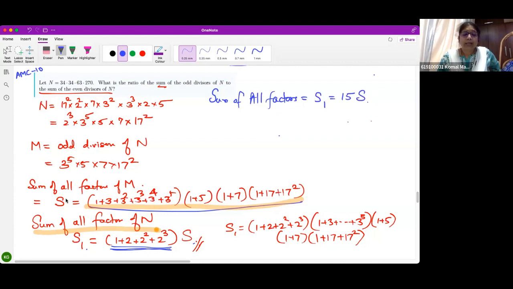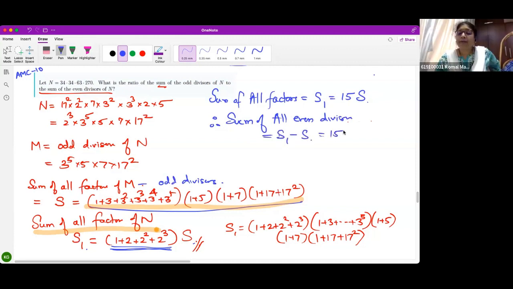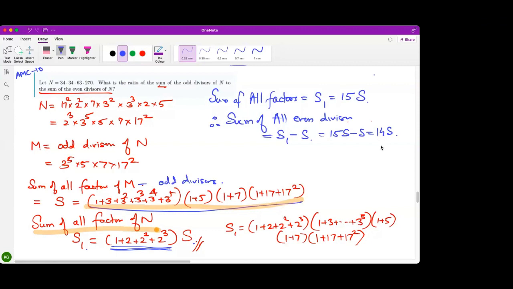Okay, sum of all odd divisors. Correct. Therefore, the sum of even divisors will be what? That will be S1 minus S, that is 15S minus S, that is 14S. Okay, followed? How did we get 14?